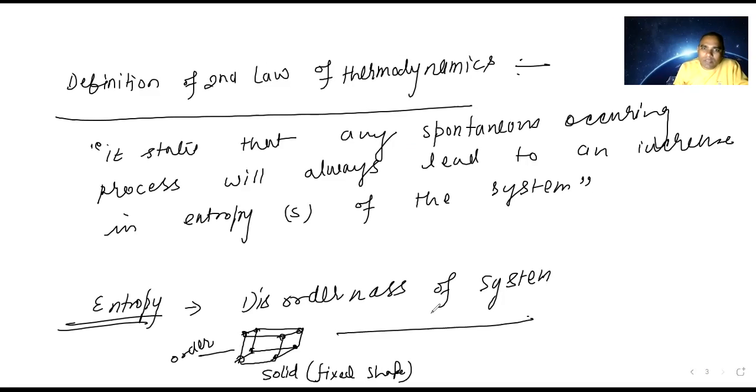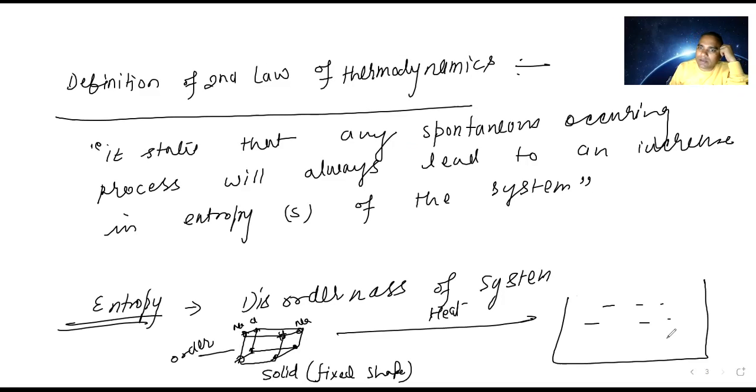What are you going to do? Heat. If you are heating, this is going to be in the gaseous form, yes or no? Suppose it is a sodium chloride crystal, NaCl. What will be there in the water?